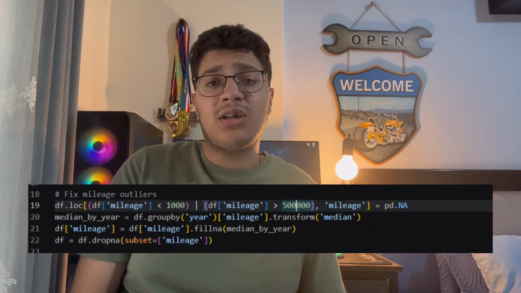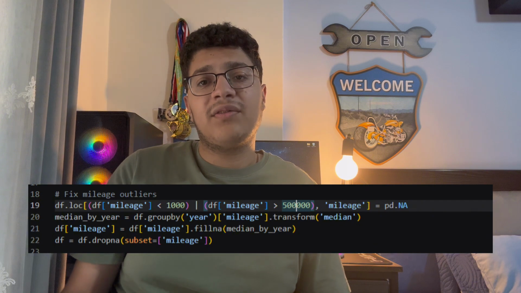Next, we should fix the mileage. Some cars had really suspicious mileage. When you find a car with 50 kilometers or another car with 1 million kilometers, these numbers can really mess up the machine learning model. I decided anything below 1000 kilometers will be deleted, and anything above 500,000.